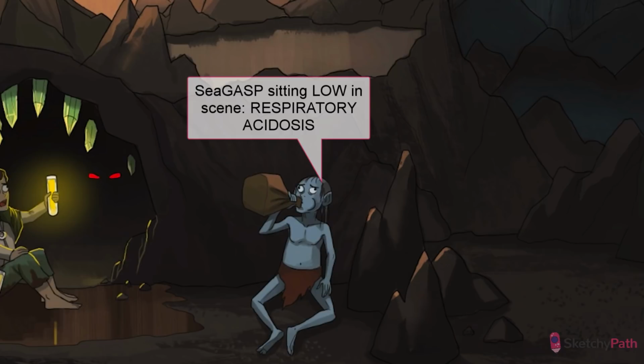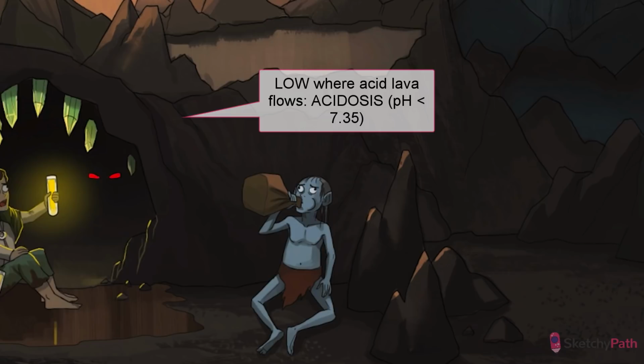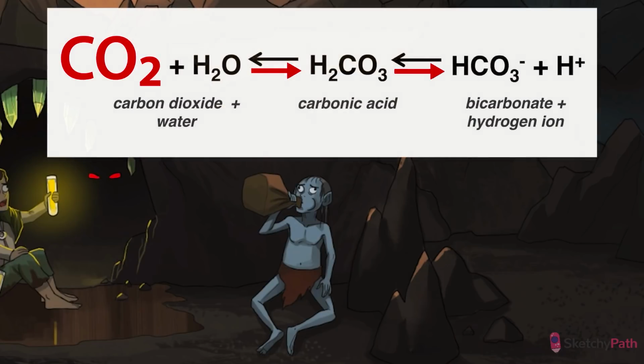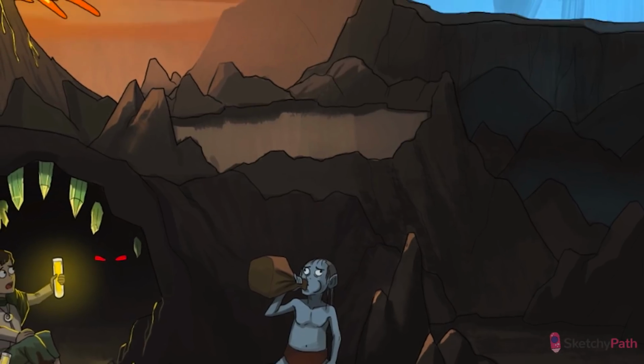So back to that ABG. The three values we care about are pH, bicarb, and CO2. We're acidotic, so expect the pH to be low, which is why we're low in the scene. This time we're going to look at PaCO2 next. This value is predominantly controlled by the lungs. Increase ventilation and you breathe off CO2. Decrease ventilation and CO2 accumulates. And that's exactly what's happening in the setting of respiratory acidosis. We're decreasing ventilation and allowing CO2 to accumulate. This pushes the equilibrium to the right, toward more H+ and acidosis.